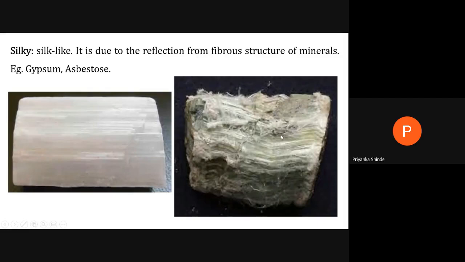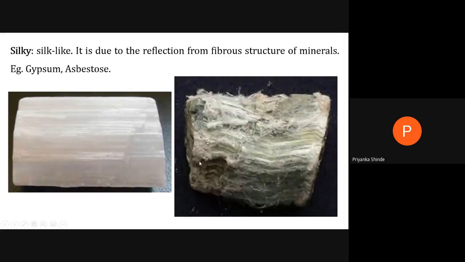Silky means silk-like threads you can see. The surface we are observing, luster means how the mineral surface looks in reflected light. When the light falls on it, it looks like silk-like threads. So it has silky luster. Examples are gypsum and asbestos.